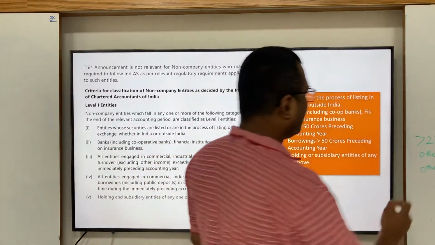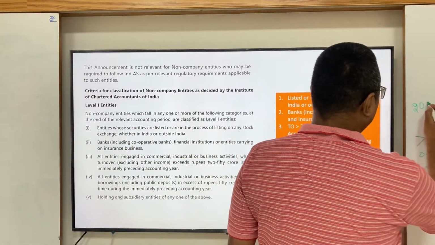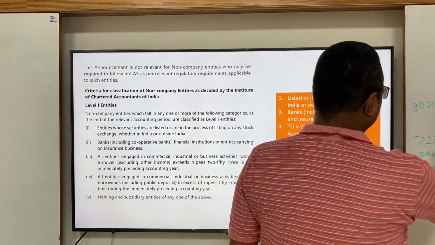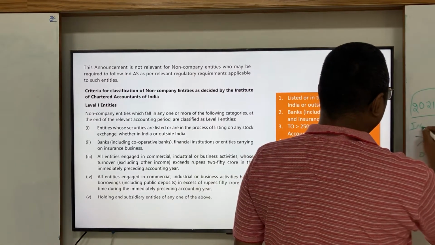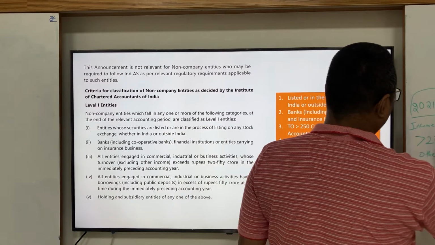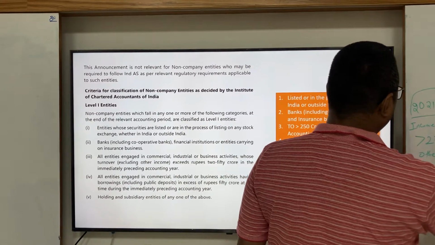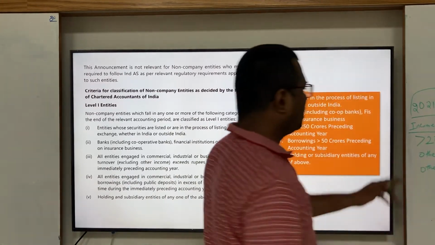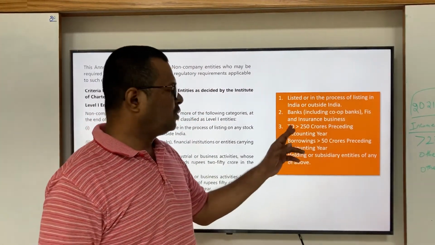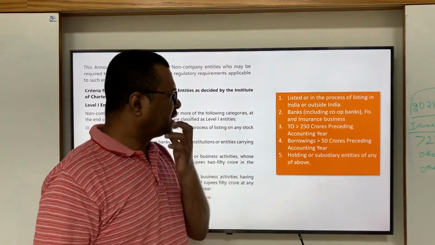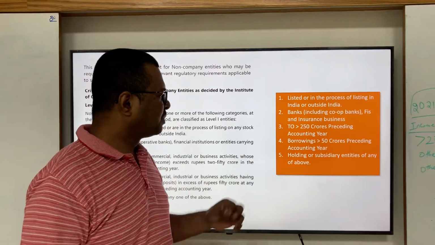Suppose you are evaluating for 2021-22, the turnover to be seen is for 2020-21 March. If excluding other income it is more than 250 crore, then you should consider it as a level 1 entity.